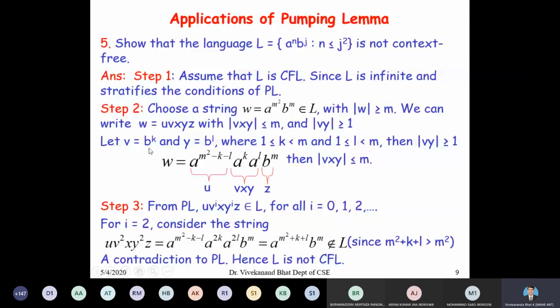So let v be equal to b to the power of k. No, this is a to the power of k. Just one mistake has occurred. v is equal to a to the power of k and y is equal to a to the power of l. I will correct this mistake in the slide.